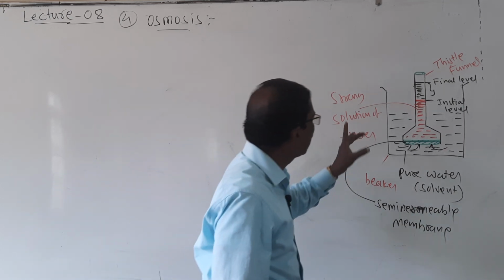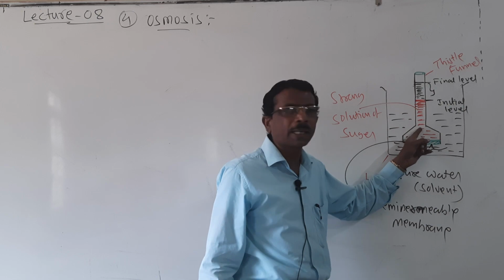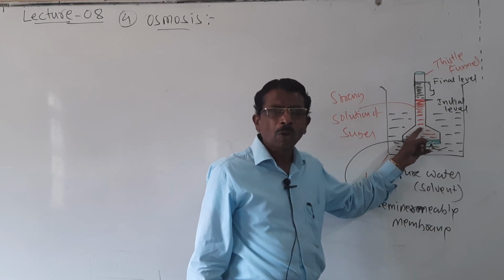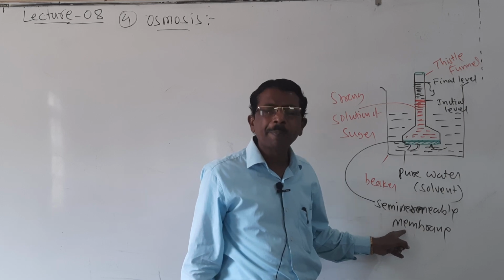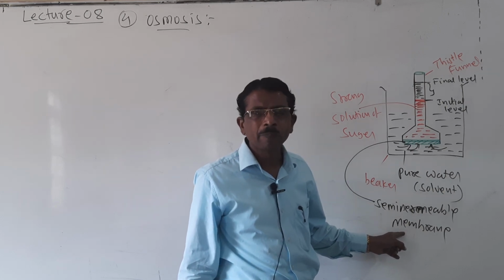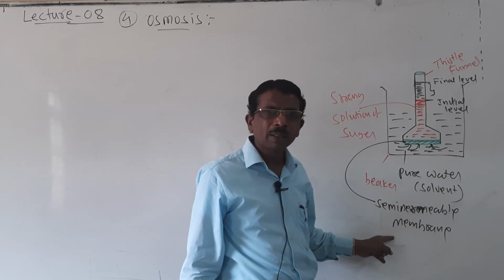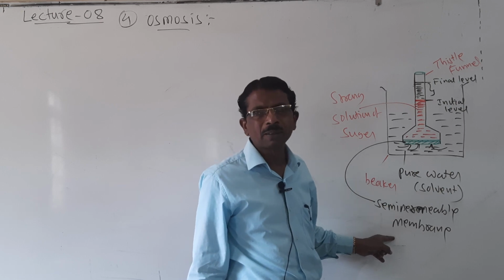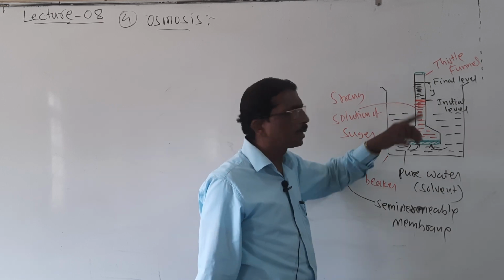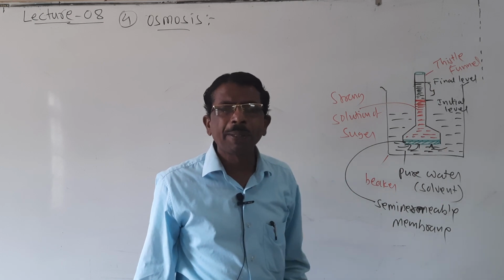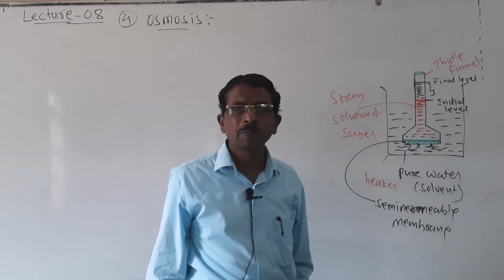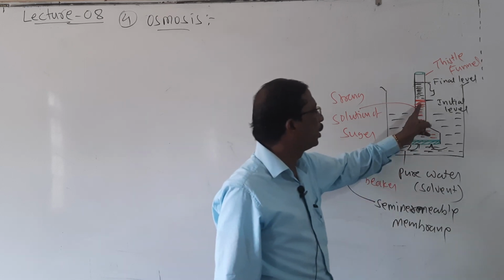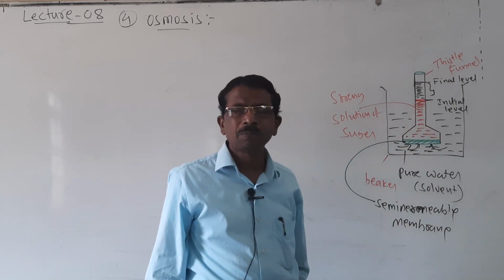Listen carefully once again. A strong solution of sugar is taken in a thistle funnel. Its mouth is covered with semi-permeable membrane or animal membrane or pig's bladder or cellophane paper or parchment paper. Then it is kept immersed in a beaker containing water. This water acts as a solvent and its initial level is marked.